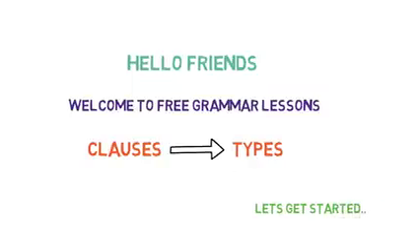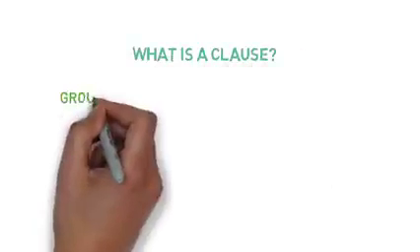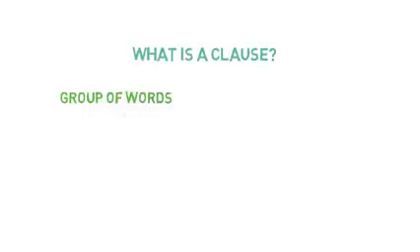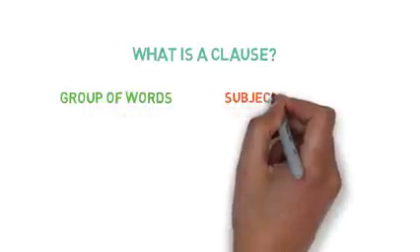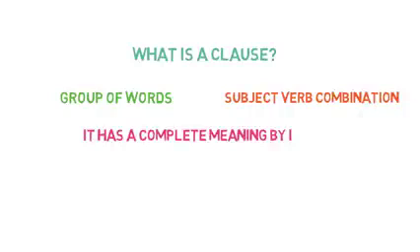Let's get started. So what is a clause? It is a group of related words. It has a subject and verb combination, and it has a complete meaning by itself. You can consider a simple sentence as a clause.